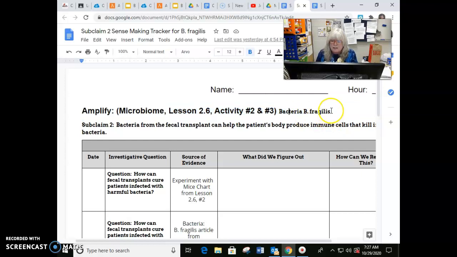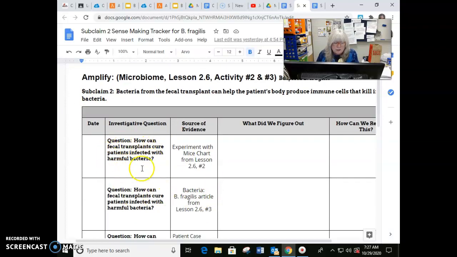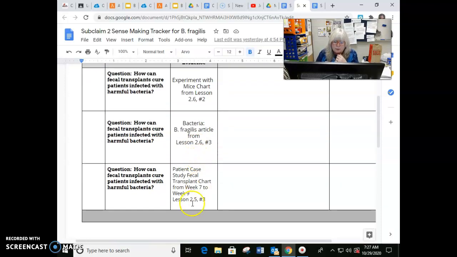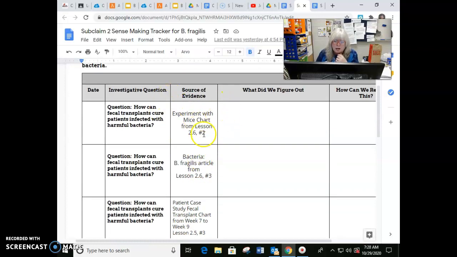For this one, it's bacteria B. fragilis. The other one is L. reuteri. So you don't want to read the article about L. reuteri if you're doing subclaim 2. On your sense-making tracker, you have the question that we're trying to solve, and right here, I went ahead and put where you go to find your evidence.